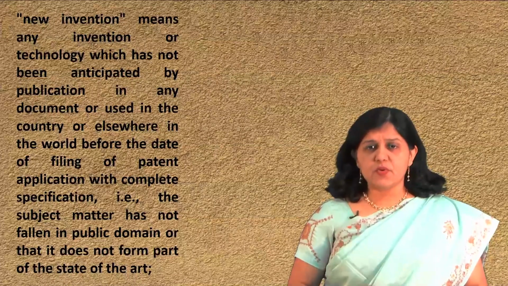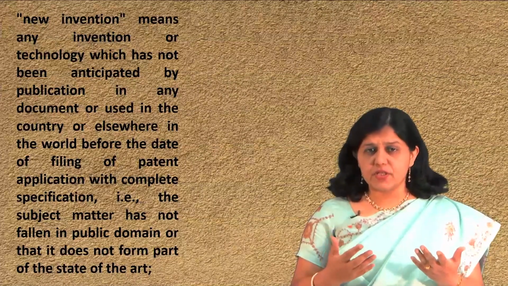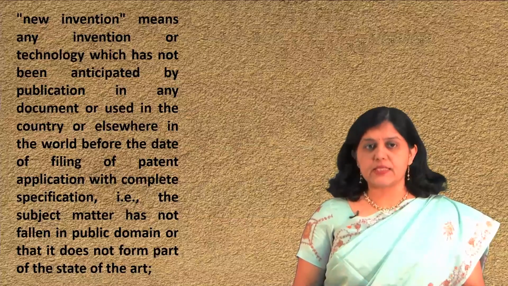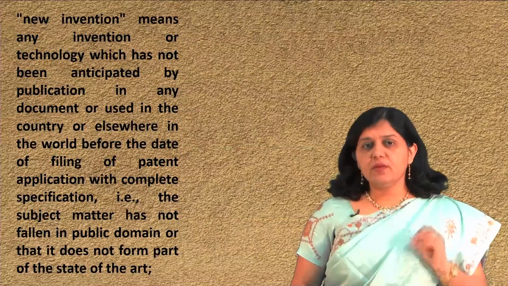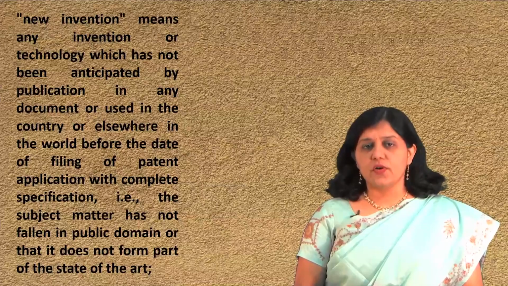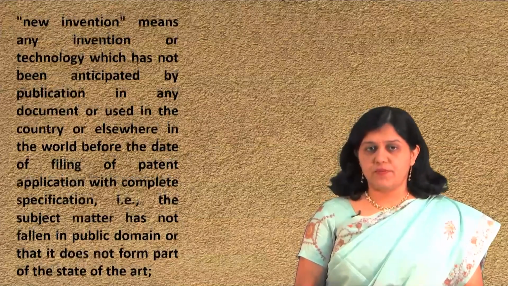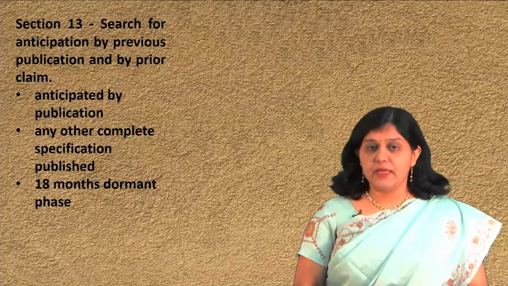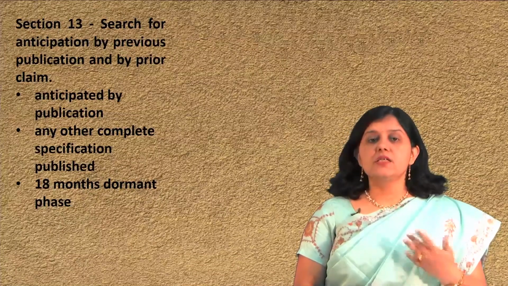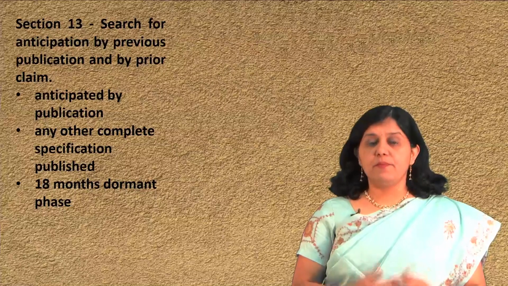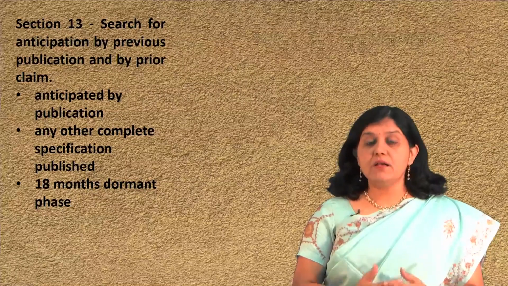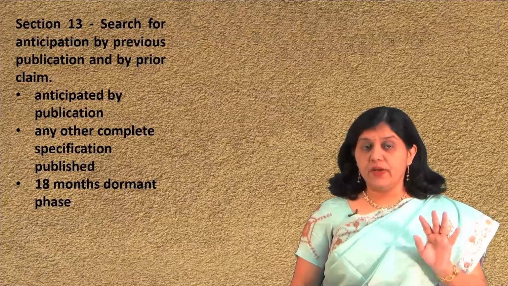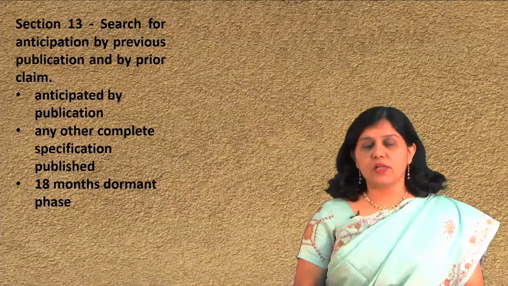So, is there any procedure for searching this anticipation? Is there any guidelines? Yes. Section 13 provides procedures for searching anticipation. So, this section 13 of the Indian Patents Act, it is titled as search for anticipation by previous publication and by prior claim. Now, it says there are two important things.